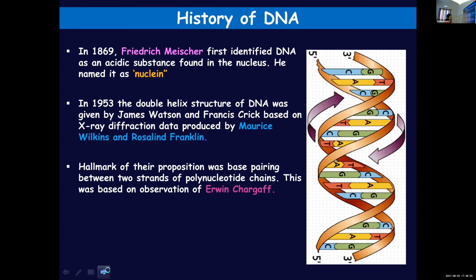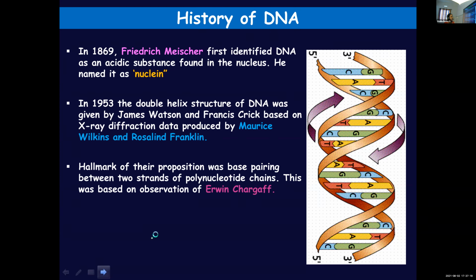One main point of their proposition, the hallmark, was the base pairing between the two strands of polynucleotide chains, and this was based on Erwin Chargaff's rule, that we already learned, A plus T is equal to C plus G. So that we already mentioned in the previous class.